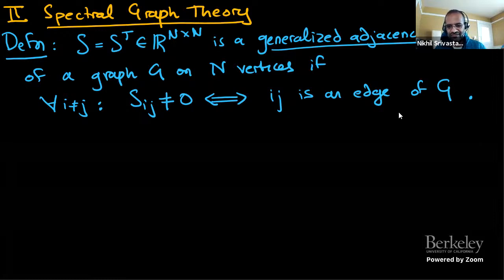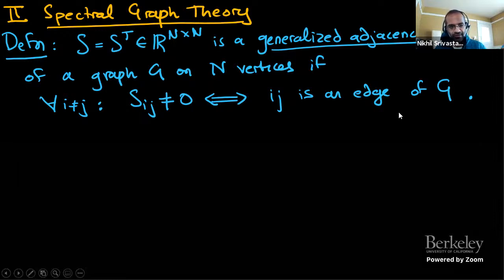If you have a graph G on n vertices, then a symmetric real matrix is going to be called a generalized adjacency matrix of the graph if for any off-diagonal entry Sij, it's non-zero if and only if there's an edge in the graph. In the usual adjacency matrix, you put 1 if there's an edge in the graph. In this one, you're allowed to put anything, but it must be symmetric, and we don't care about the diagonals. So that's a generalized adjacency matrix.